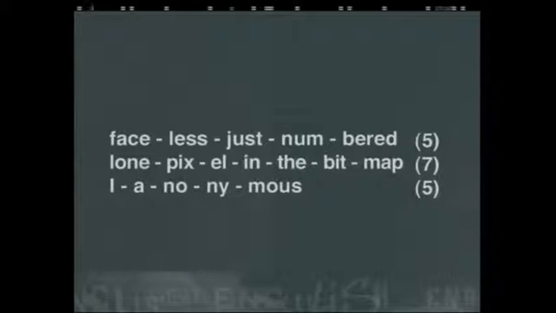The second line has 7, lone pixel in the bitmap. And the third line has 5 syllables, I, anonymous. The restrictions placed on a poet by the form of a haiku do not limit the poet, but help him to focus his ideas in a neat and effective description.